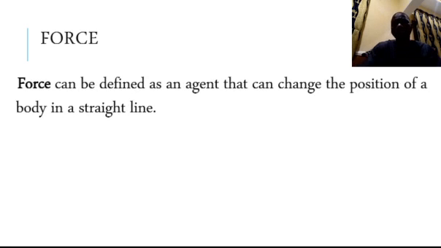Right, now we have discussed motion, looked at types and examples, and we already learned that the motion of a body is caused by force. So what is a force? A force can be defined as an agent that can change the position of a body, either at rest or in uniform motion in a straight line.